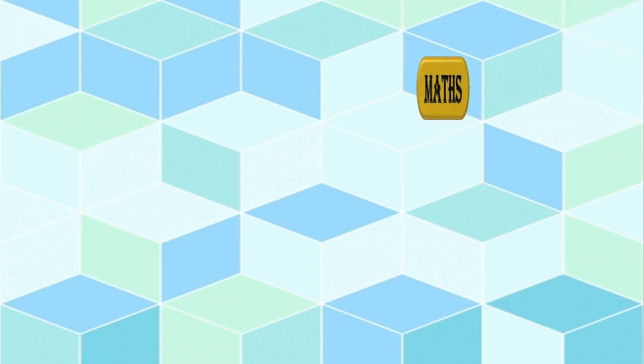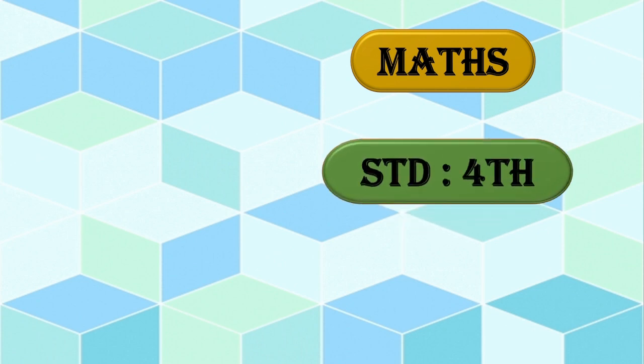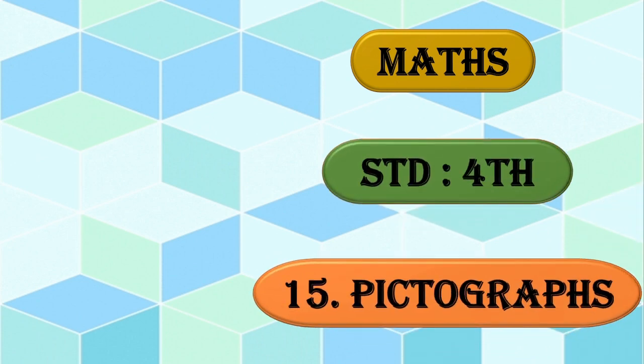The subject is Maths of Standard 4th and the name of the chapter is Pictographs. Dear children, here pic means picture. You know, we used to write, please send me the pic of the party in WhatsApp. Right? We use pic for picture. The same meaning here also we can take. Pictograph means the graph with the picture.